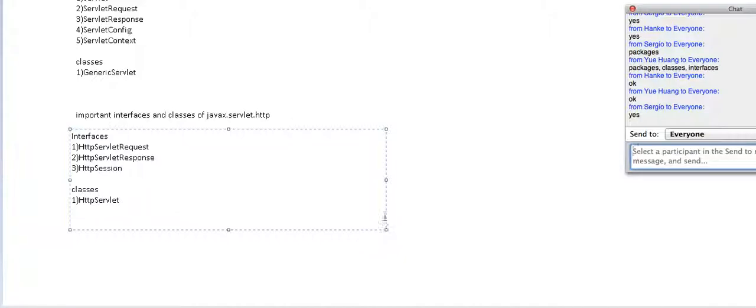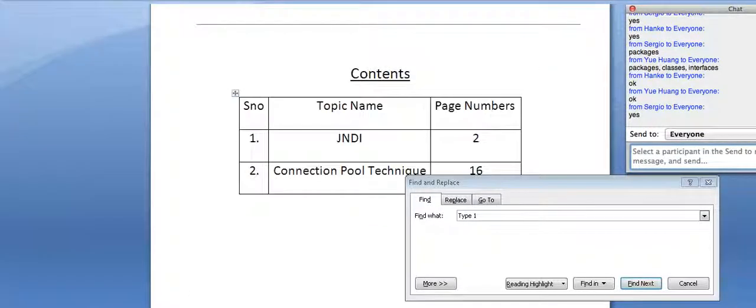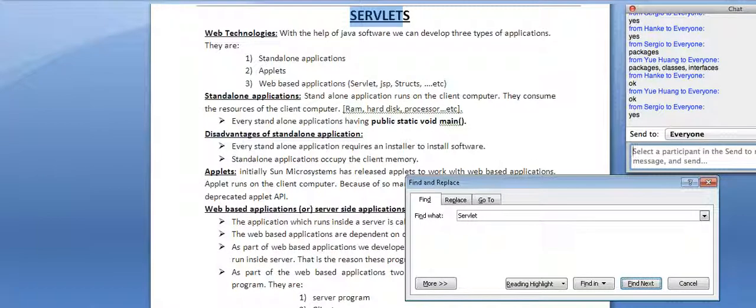If you know about these things, then I can say that servlet is over. The important thing is servlet. Don't worry, everything is given in this book. Each and everything is given in this book, like controller, servlets, standalone applications.